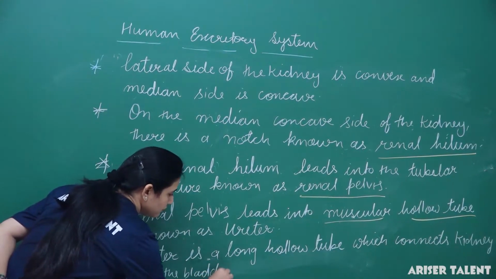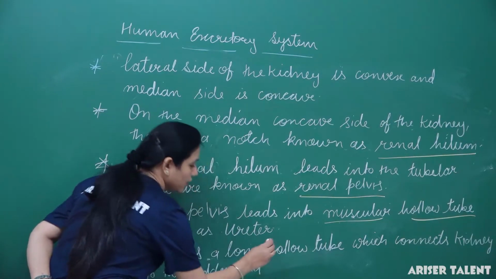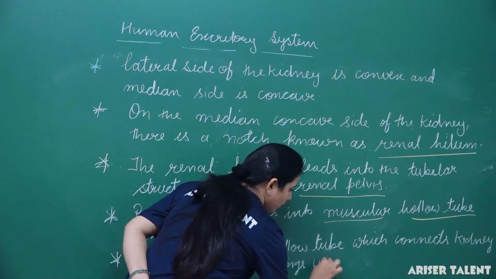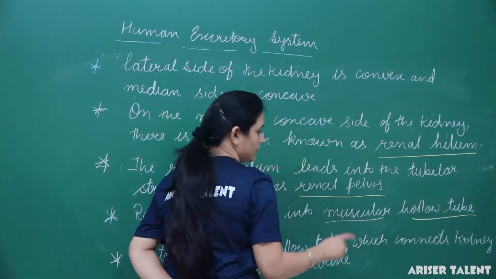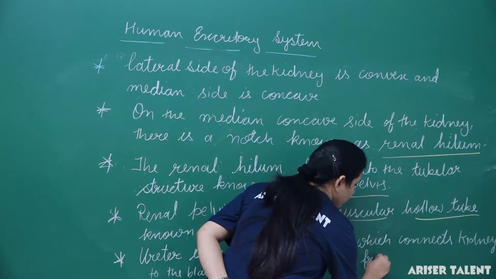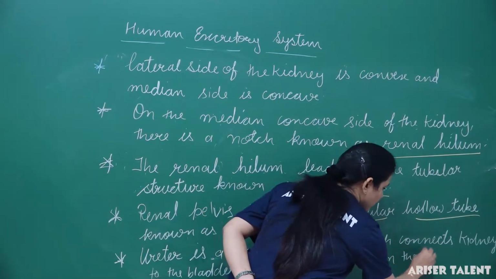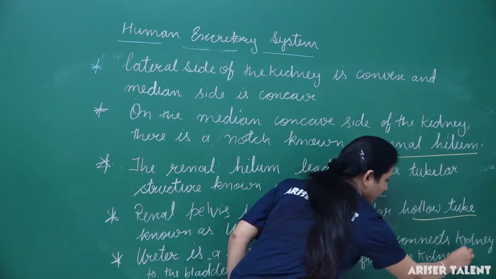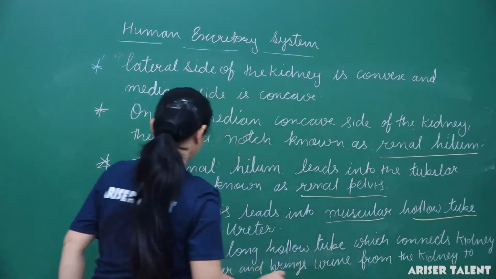Okay, urine from the kidney to the bladder. Clear?